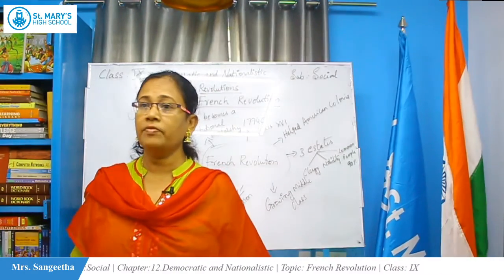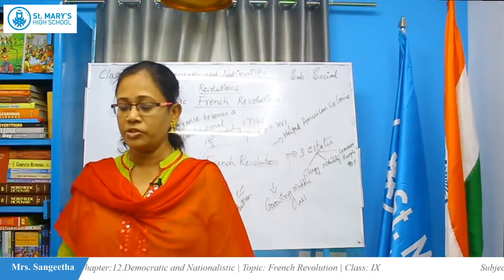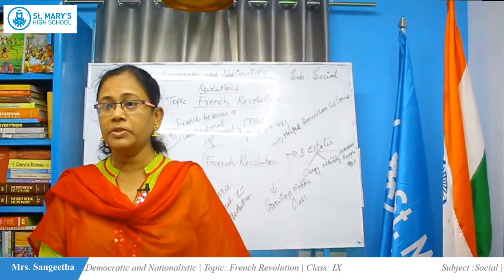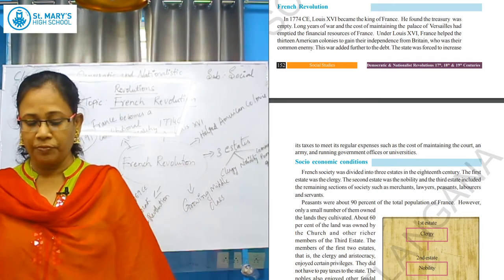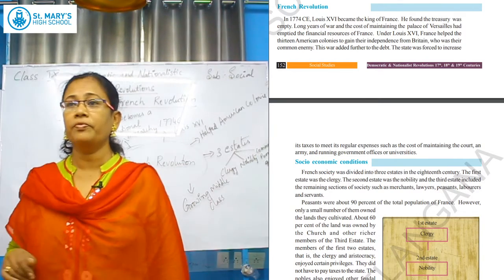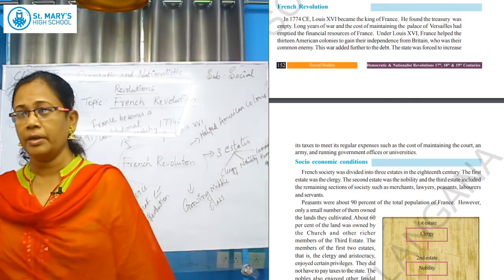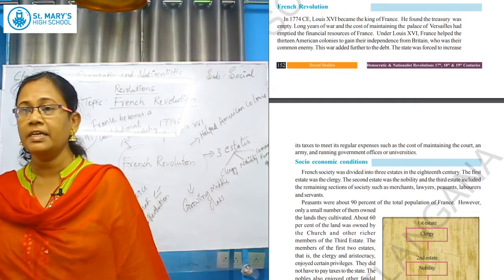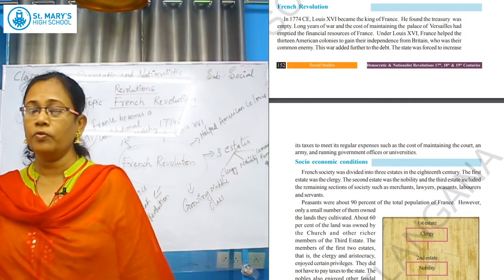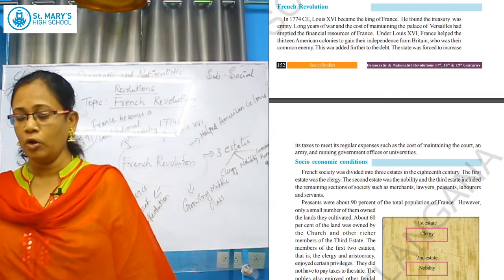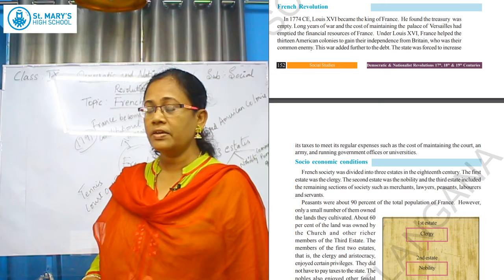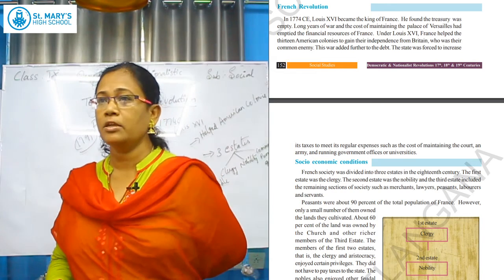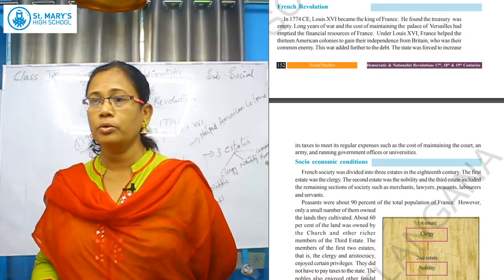Today we will see one more revolution, that is the French Revolution. Children, do you know where France is on the map? You can identify France in the world map. So, in the French Revolution, what happened in France? Who was ruling the French at that time? In 1774 CE, Louis XVI became the king of France. Who was the king of France, children? Louis XVI. CE means the Common Era; he was ruling France.